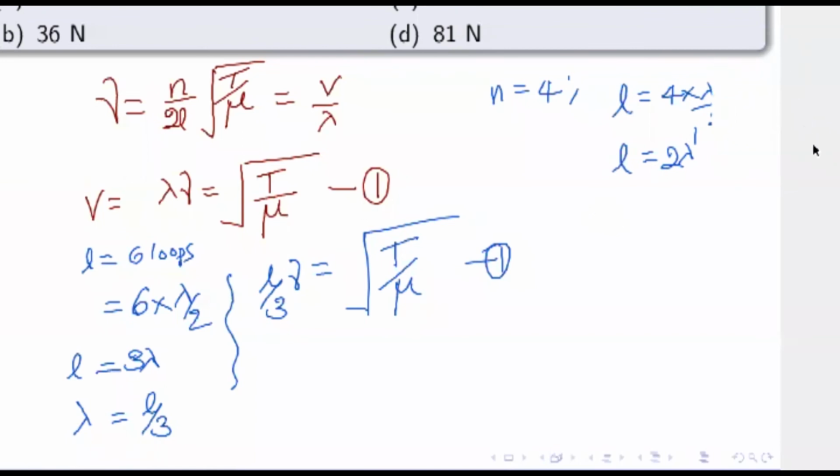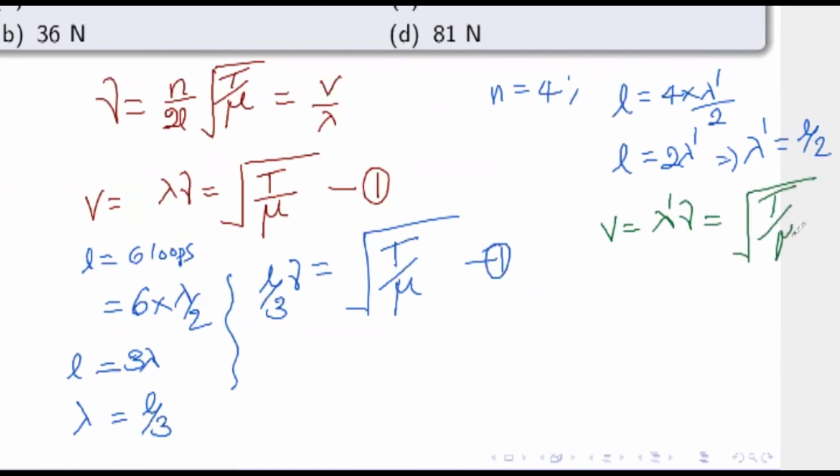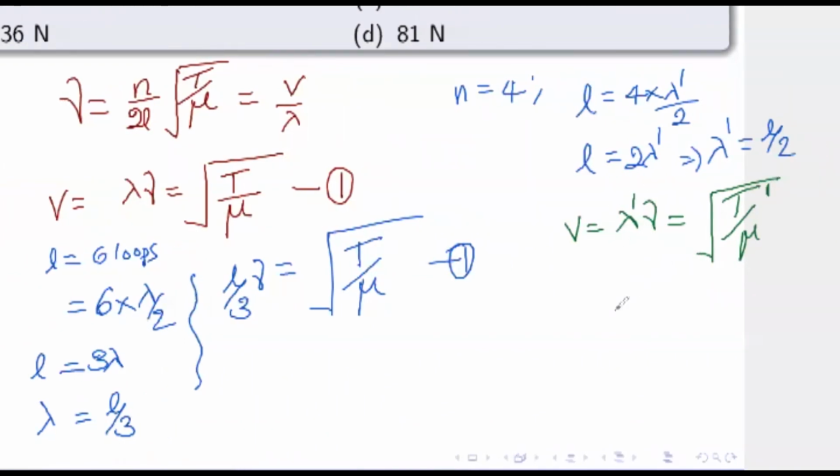Now velocity becomes V equals lambda prime into nu, that is equal to square root of T by mu, but this is T prime, unknown tension. Substitute for lambda prime, L by 2 into nu equals root of T prime by mu. Call this as equation 2.